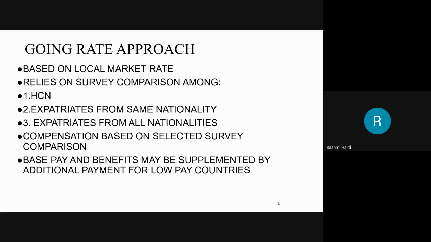Okay, so basically there are various approaches to this. So this is one of the approaches which is being put forth in your syllabus, but there are still more approaches. We have only three approaches being considered in your syllabus, so we'll be moving on to only three approaches. Okay, so the first is the going rate approach.